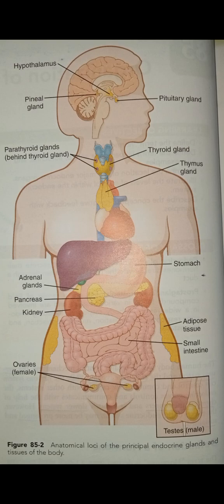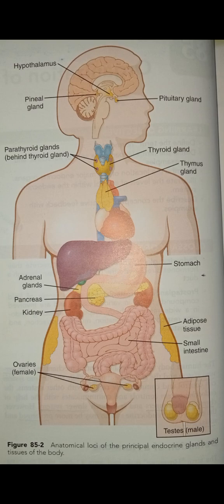Then thyroid gland. Look at this picture. Your thyroid gland is located here. Thyroid gland produces thyroxine, T4, and triiodothyronine, T3, which increase the rates of chemical reactions in most cells, thus increasing body metabolic rate, and that one is an amine. Then calcitonin, the next one, which is secreted from thyroid gland. Calcitonin promotes deposition of calcium in the bones and decreases extracellular fluid calcium ion concentration, and that one is also a peptide.